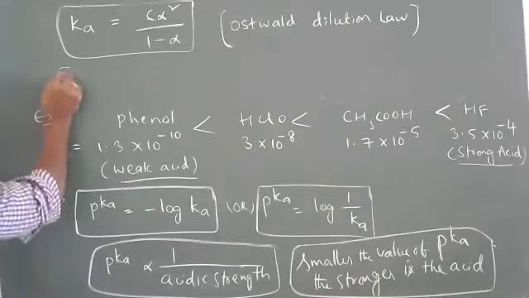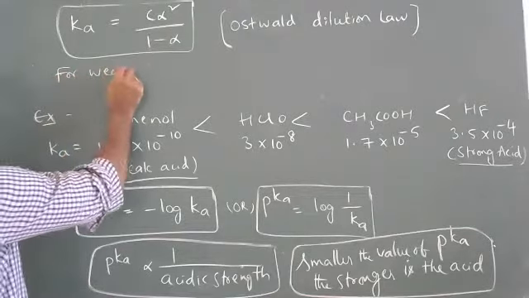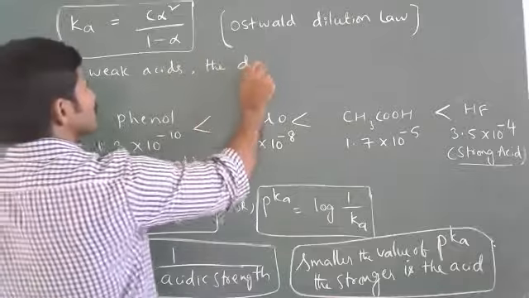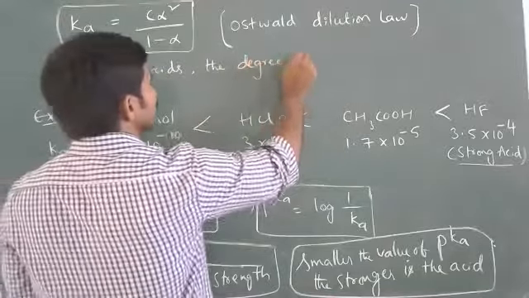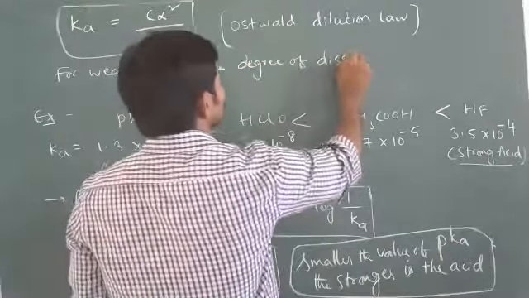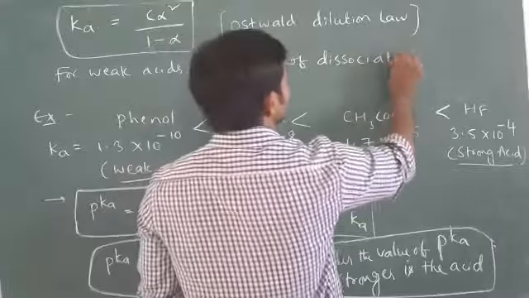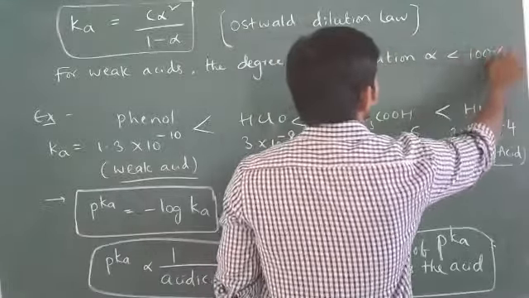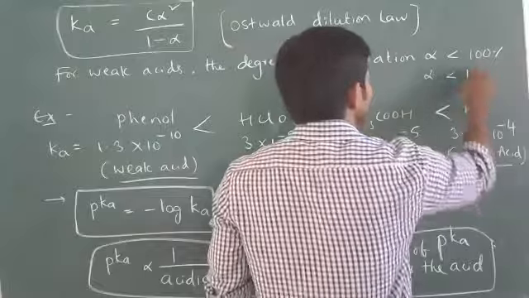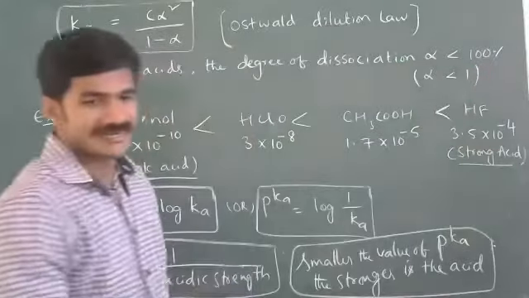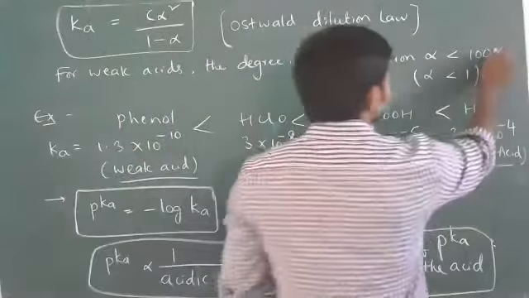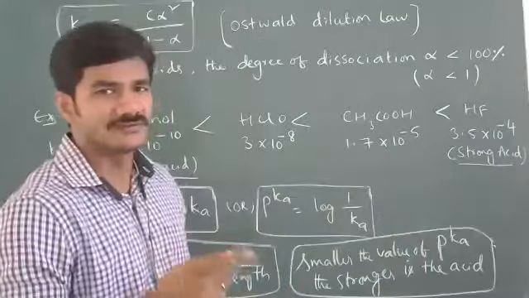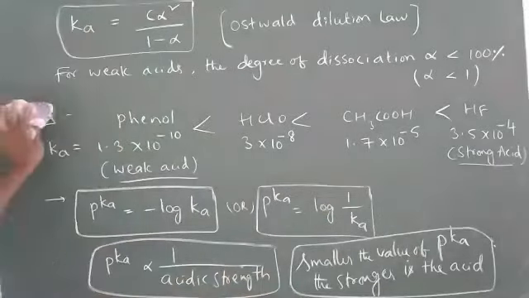So right here, for weak acids, the degree of dissociation alpha is less than 100%, meaning less than 1. Less than 100% means what? Less than 1 only. 100% means 100 by 100, what will we get? 1. So the degree of dissociation is less than 1.